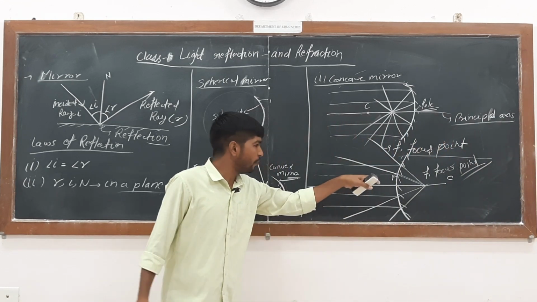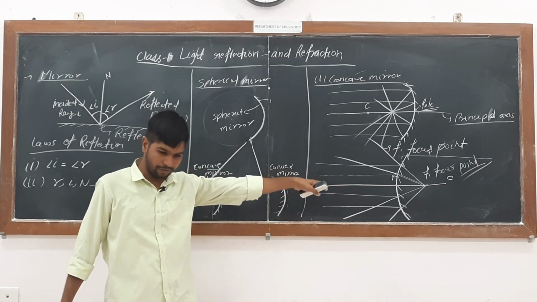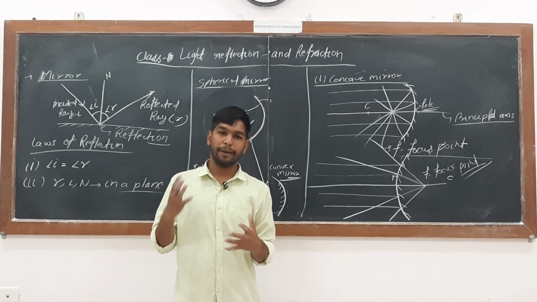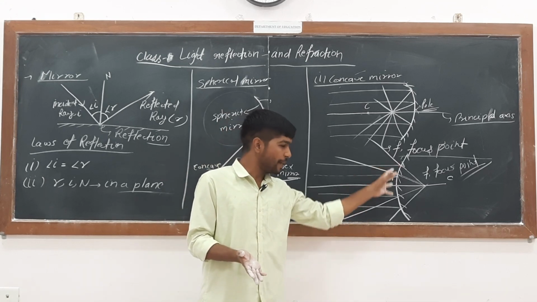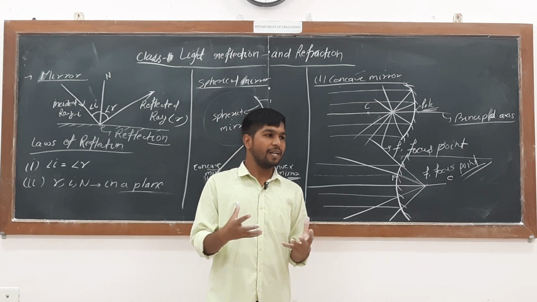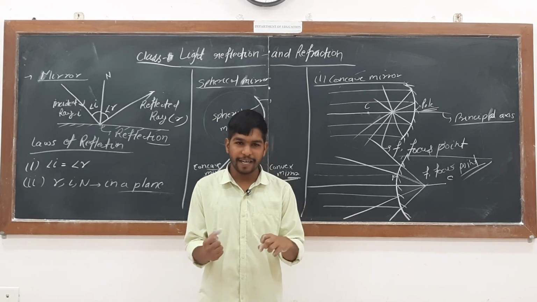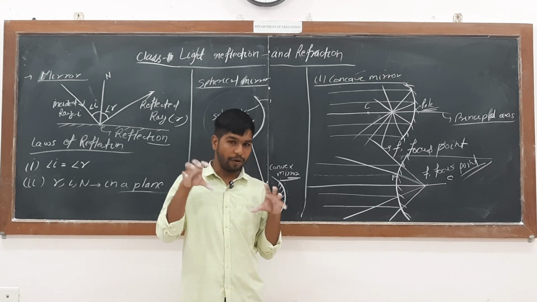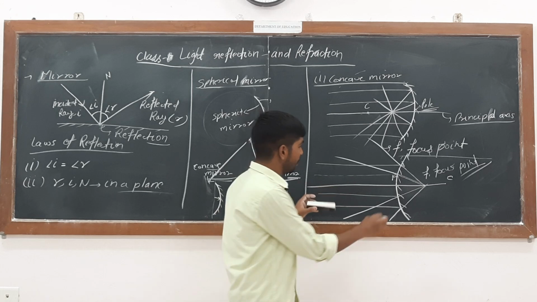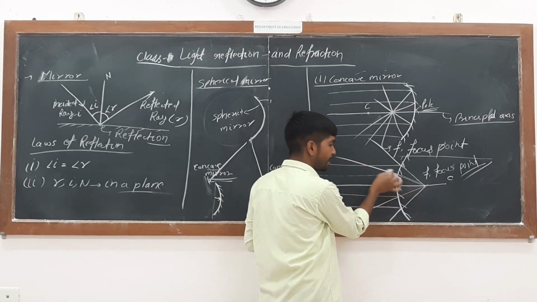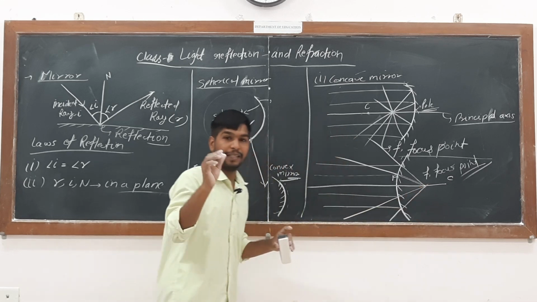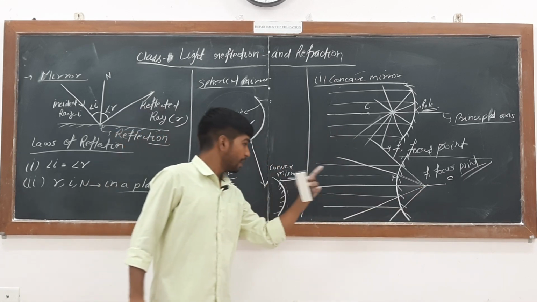So in the case of the convex mirror, when the light is incident parallel to the principal axis, it was observed that after the reflection, it looks like all the lights are coming from a point on the principal axis, and that point is the focus point.